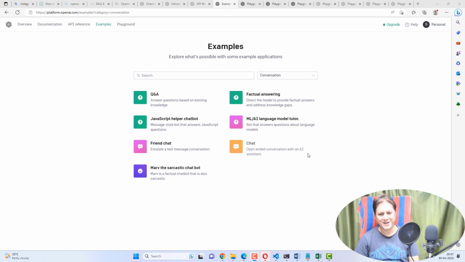Welcome back again, friends. This is the examples category of the ChatGPT API, and here we are going through the conversation examples. This is the category of conversation. It's very straightforward. I will explain everything ChatGPT can do in this category.